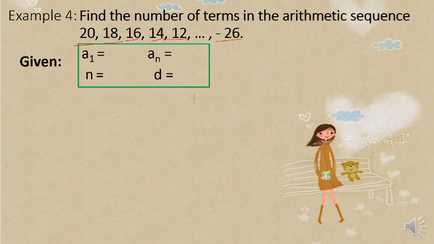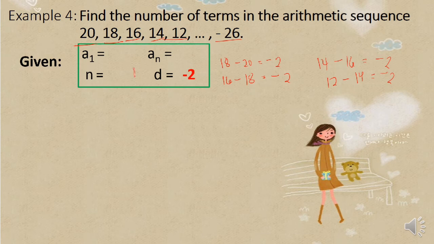So our common difference is negative 2. Since 18 minus 20 is negative 2, then it can also be 16 minus 18. That's still negative 2. Or 14 minus 16, that's negative 2. Or 12 minus 14, still that's negative 2. So our common difference therefore is negative 2.